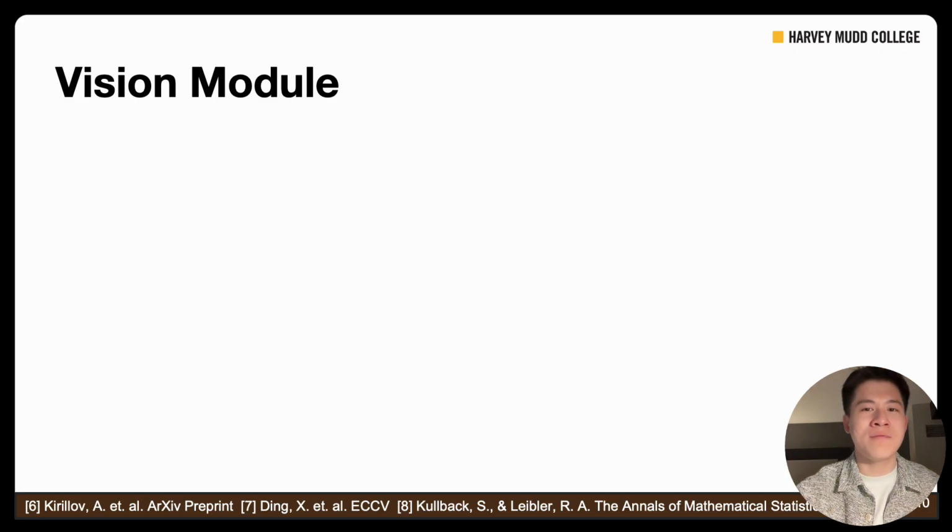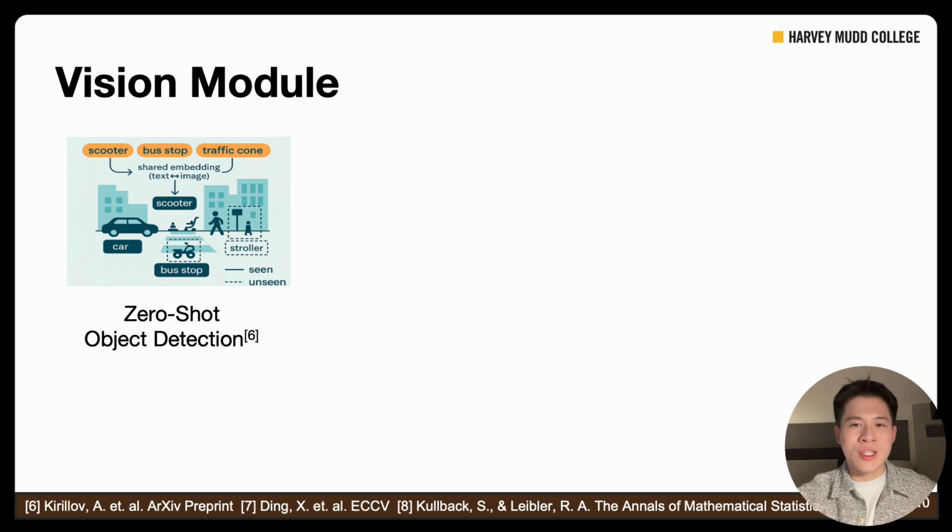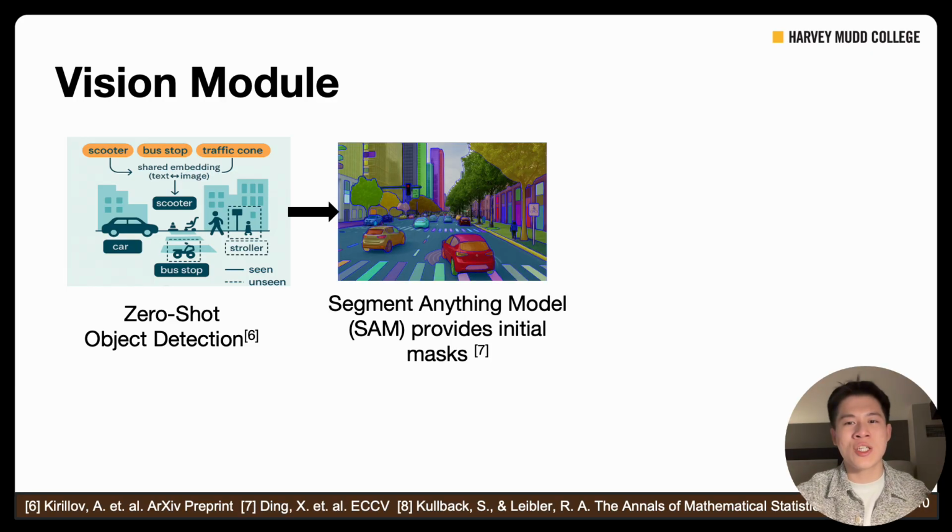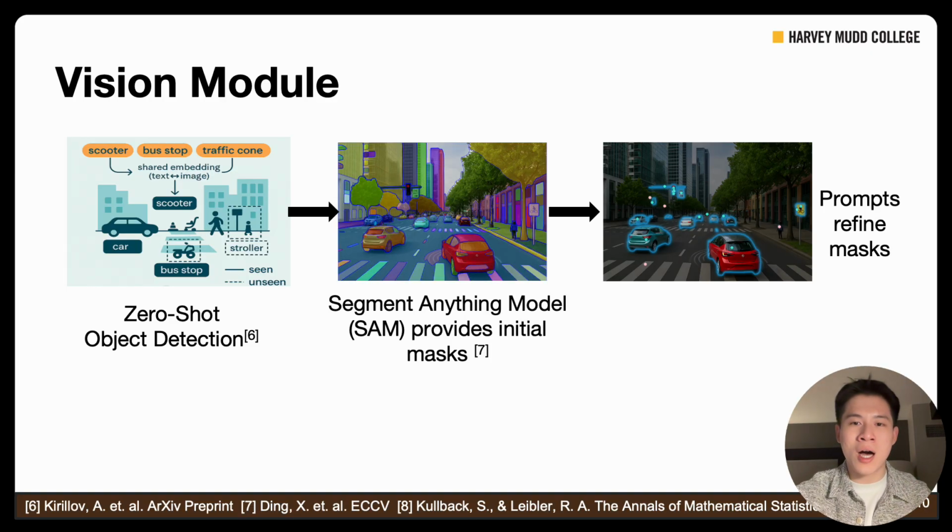So let me now dive deeper into the vision module. We start with zero-shot object detection using state-of-the-art models. In particular, we use Grounding DINO V2 to localize critical infrastructure, including traffic lights, traffic signs, guardrails, poles, and any other attributes using text prompts without retraining. And then the Segment Anything Model provides initial object masks, and we then use prompts, including traffic lights, traffic signs, and anything I just mentioned, to refine these masks.